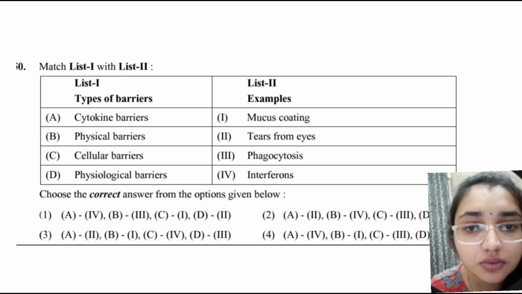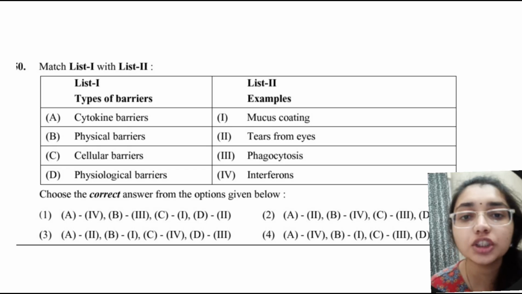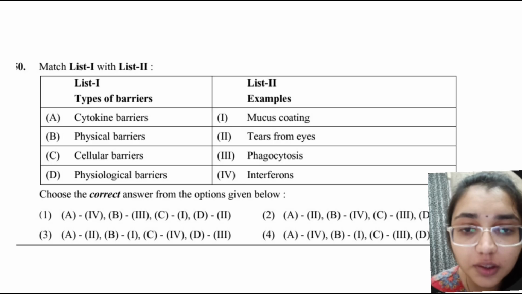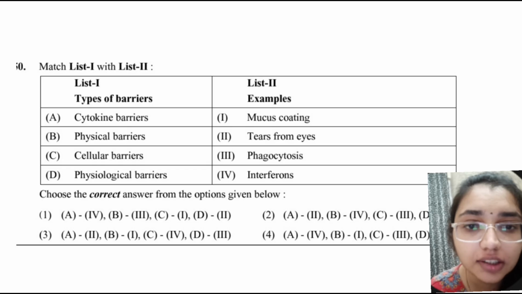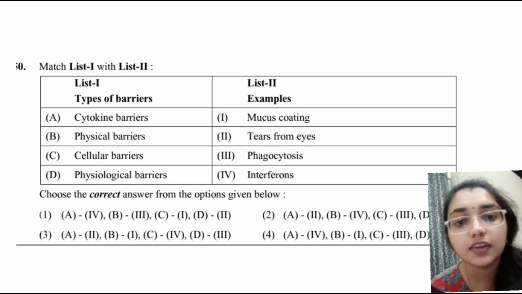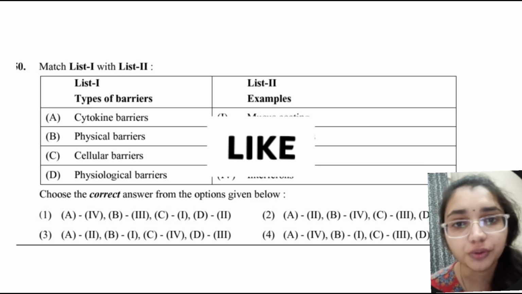So B is 1, A is 4. Here there is only one option showing A is 4 and B is 1. And C, the cellular barrier, is phagocytosis, and the physiological barrier is the tears from the eyes. So here the correct option is option 4.